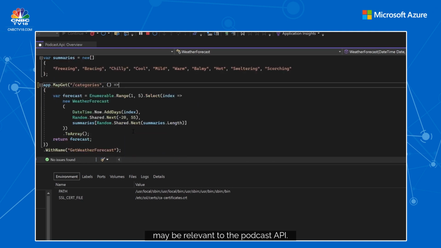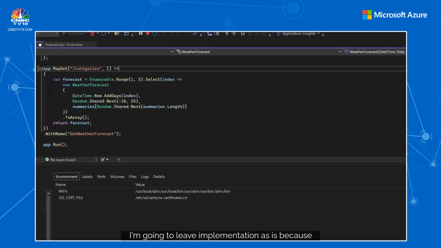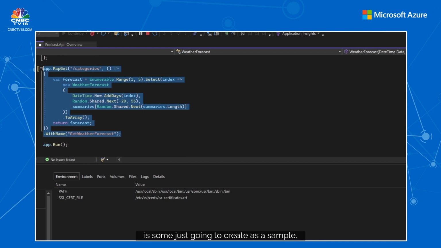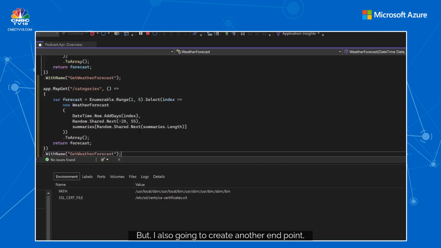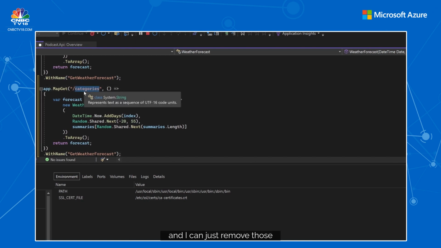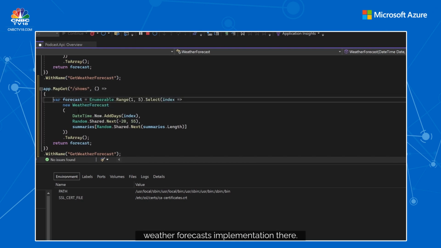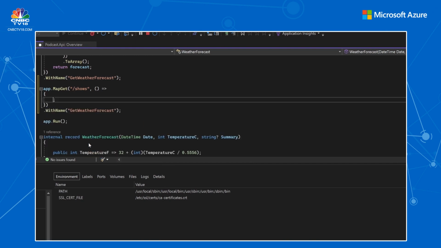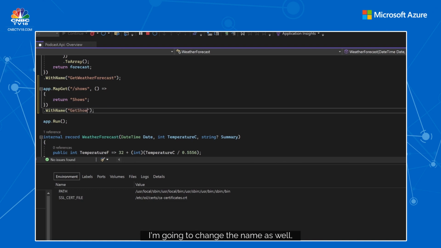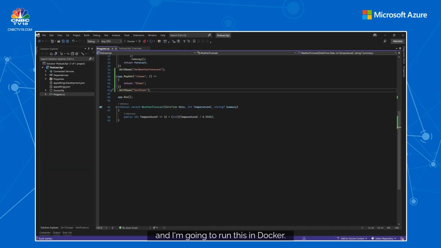It takes a bit of time, but then it goes and builds the images, and now we're ready to go. The project by default gives me a weather forecast endpoint, so I'm going to change that to something like categories, which may be relevant to the podcast API. I'm going to leave the implementation as is because I'm just creating a sample, but I'm also going to create another endpoint, which is called shows, and I can remove the weather forecast implementation there, and I'm simply going to return a string. Probably I'll write return all episodes, or maybe I can just type return shows, which is great. Now I have two endpoints.